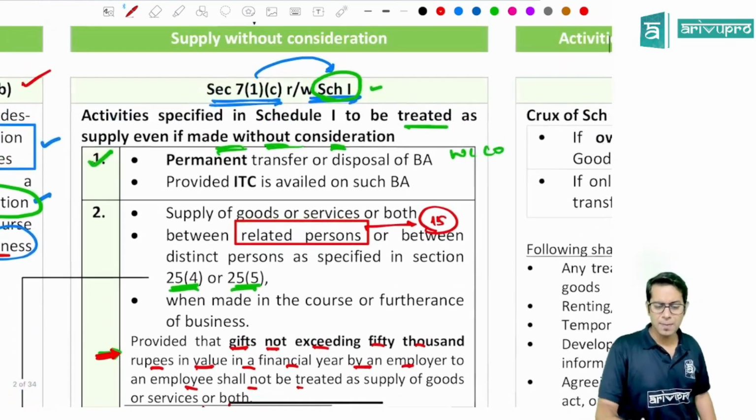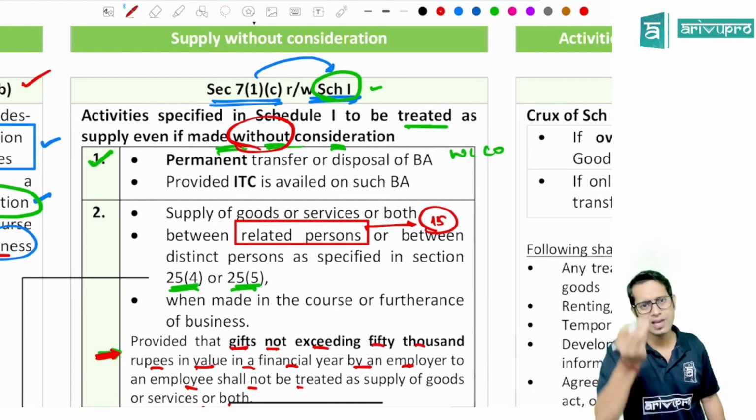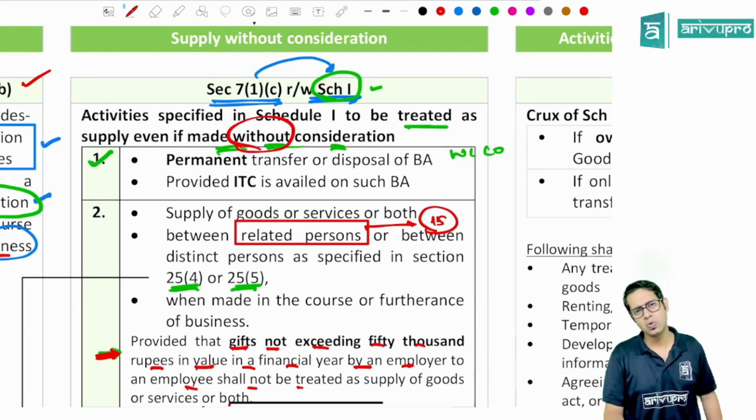See, supply without consideration means what, sir? Something which you are giving for free. So if I give a gift to you, don't you think I'm giving that gift to you for free?